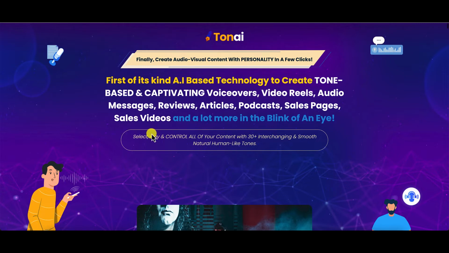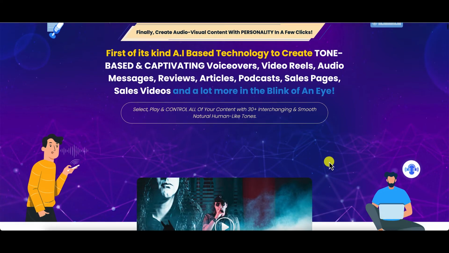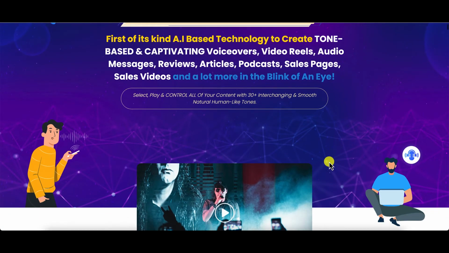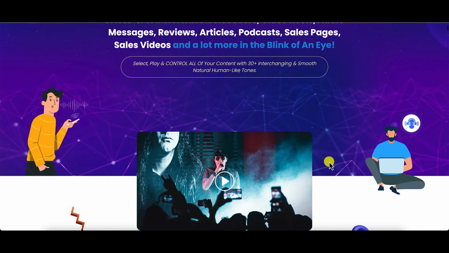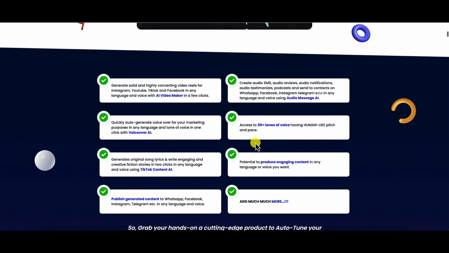So you select, play, and control all of your content with 30 plus interchanging and smooth, natural, human-like tones. Now, you may agree or not agree based on the demo, but it's acceptable from my perspective. Now, with Tonai, you can create video reels for Instagram, YouTube, TikTok, and Facebook in any language and voice.